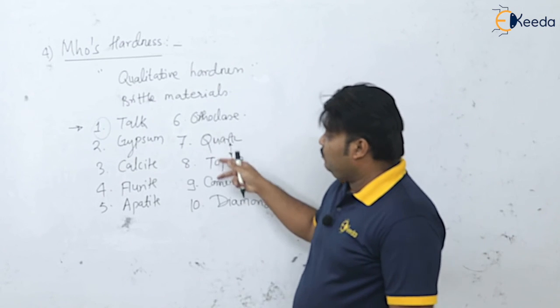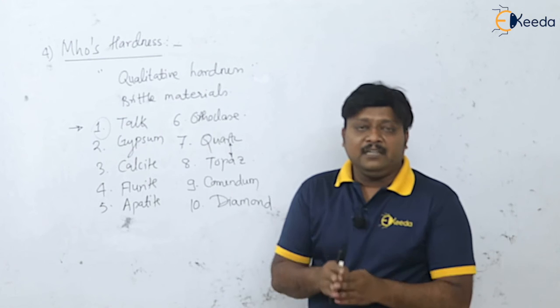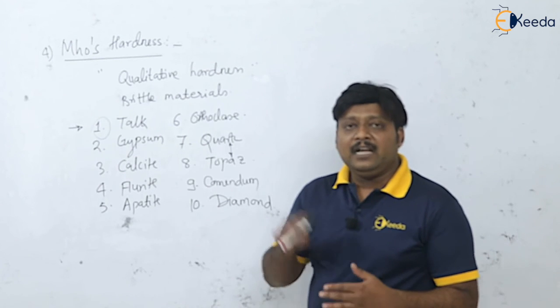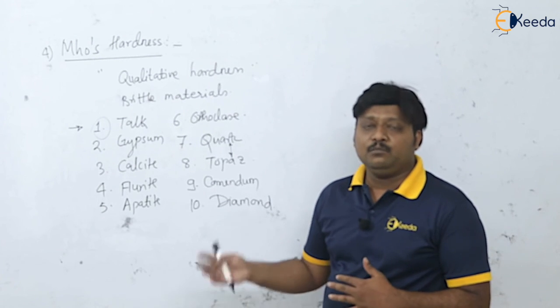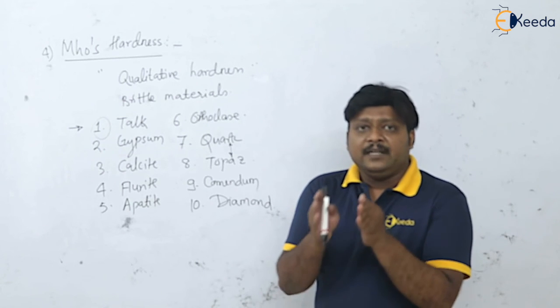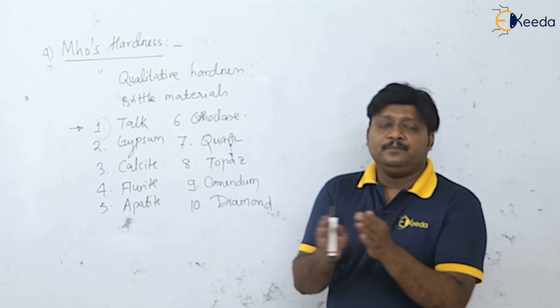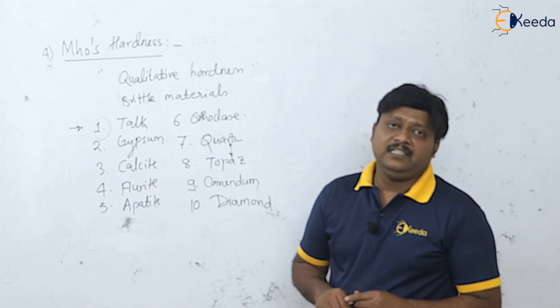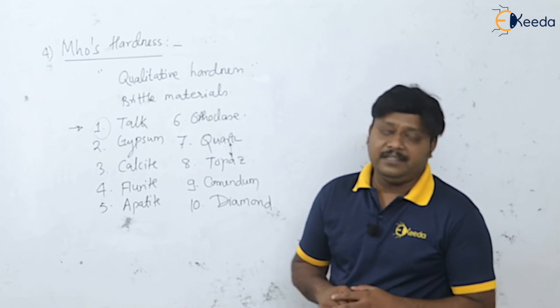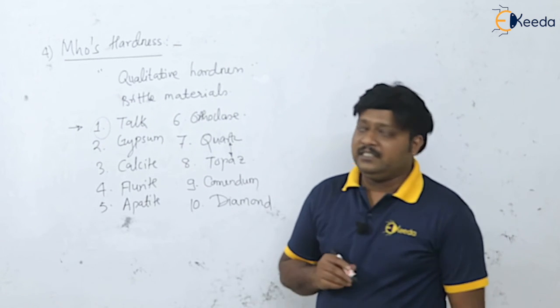So the mineral that scratches the material and the previous mineral that couldn't scratch it give the range, and the hardness value lies between these two mineral hardnesses. So this is the Mohs test.